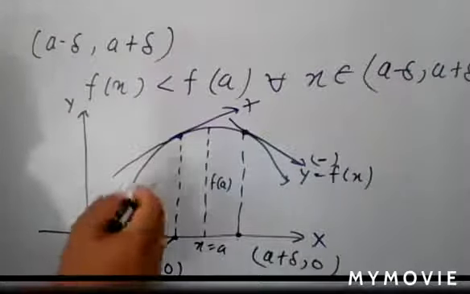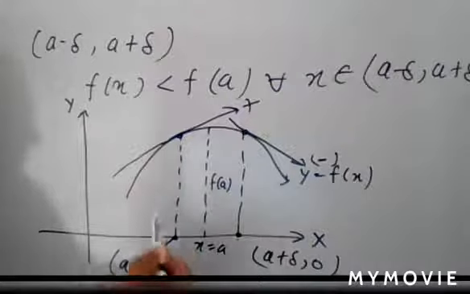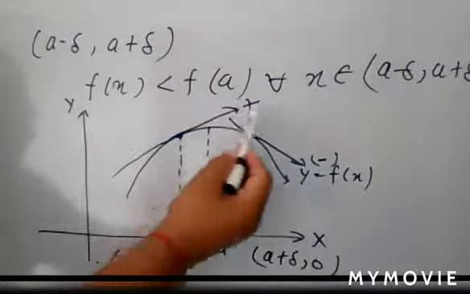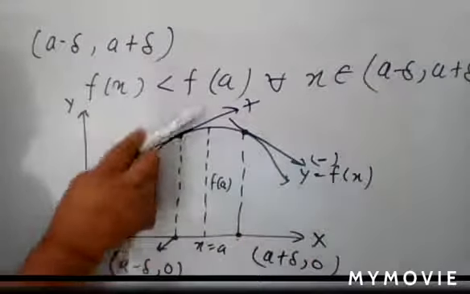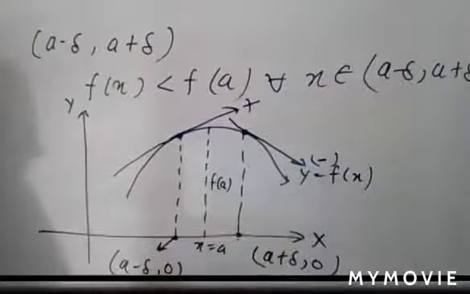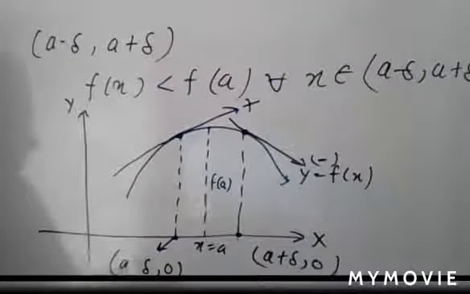If the sign of the derivative changes from positive to negative as x increases through a, then what does x increases through a mean?